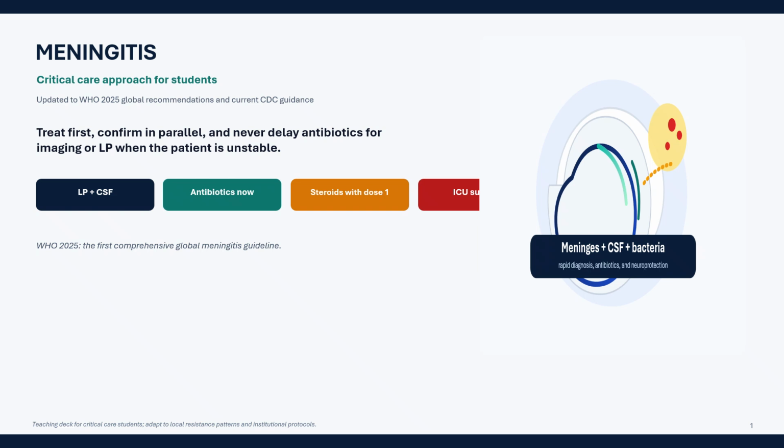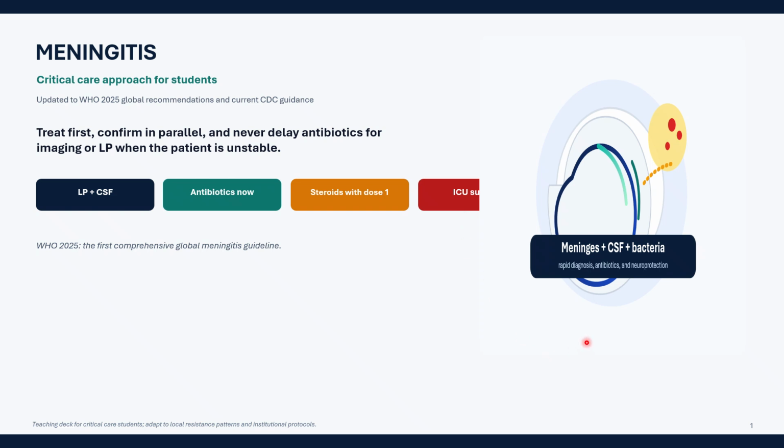It is a very important topic, and it can come in exams. What will we see in this? First, how to approach critical care, updated to WHO 2025 global recommendations and current CDC guidance. So what it shows is treat first, then confirm in parallel, and never delay antibiotics. The main thing we have to focus on is never delay antibiotics for imaging or LP when the patient is unstable. So what we do is LP, which we do for CSF, then we give antibiotics, then we should also give steroids with the first dose of antibiotics, then ICU support.